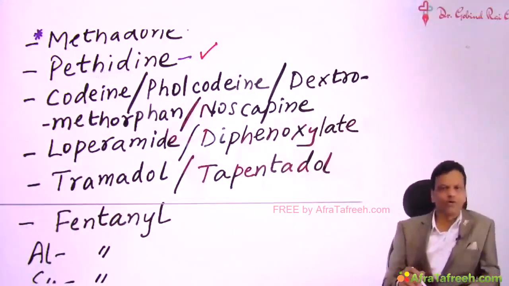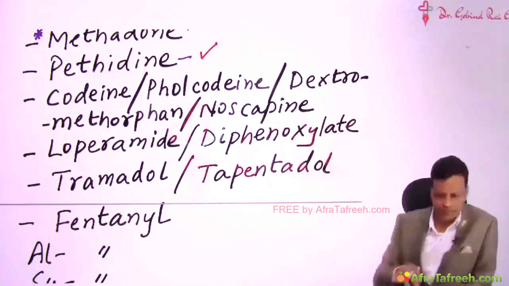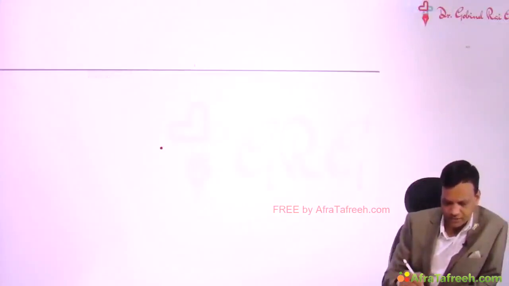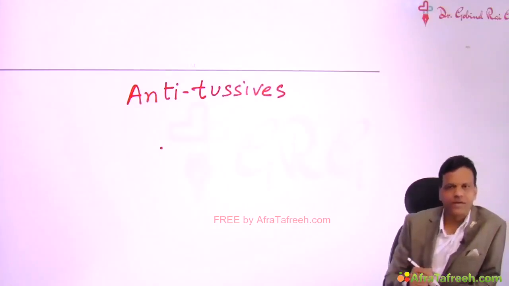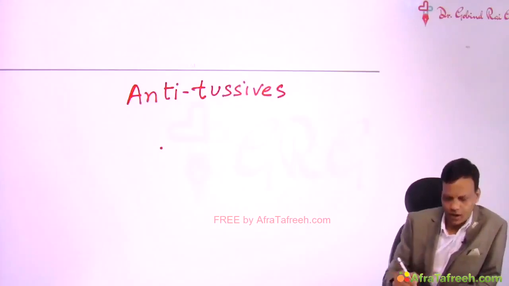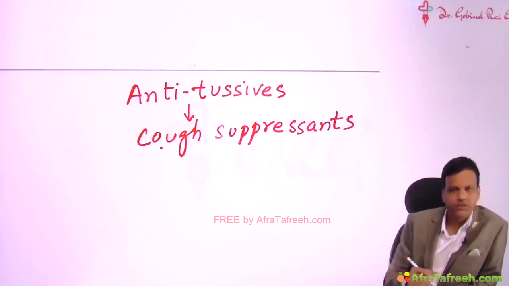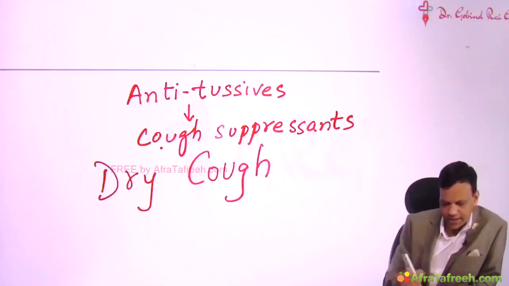The next group of opioids, which are codeine, pholcodine, dextromethorphan and noscapine, are used as cough suppressants. The term used for cough suppressants is antitussive drugs. So codeine-like drugs are used as antitussives. Cough suppressants inhibit the cough center of the brain. And the antitussive drugs are indicated in which type of cough? Yes, they are indicated in dry cough. So codeine-like drugs are used for dry cough.